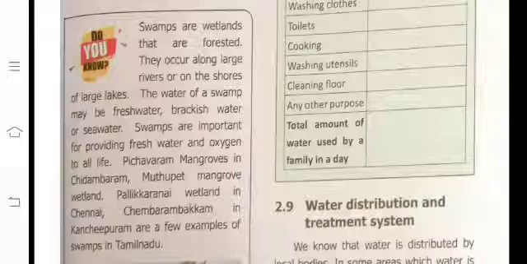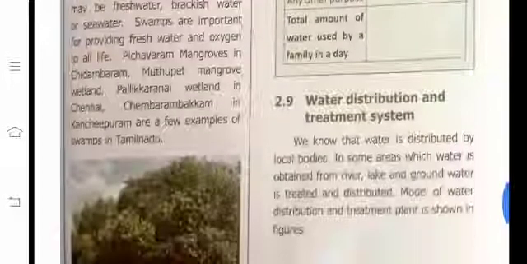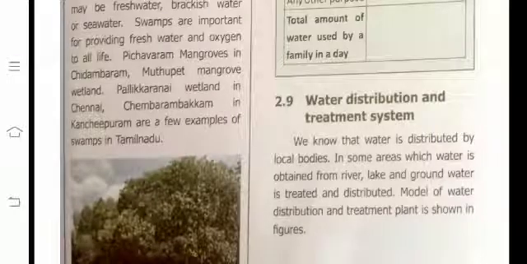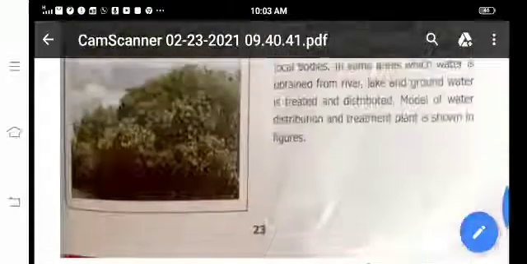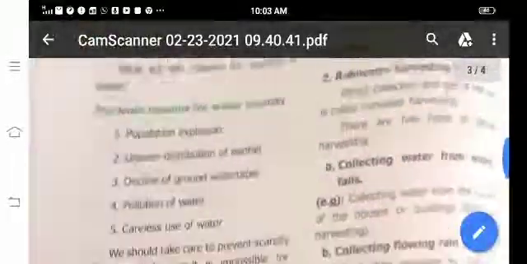Then, water distribution and treatment system. We know that water is distributed by local bodies. In some areas, water obtained from rivers, lakes and groundwater is treated and distributed. A model of water distribution and treatment plants is in the figure. You see, this lesson is over.